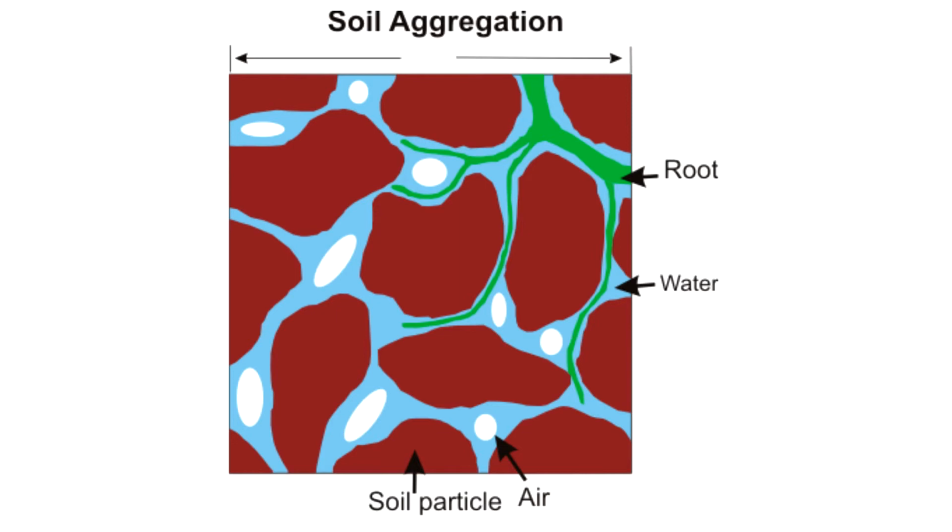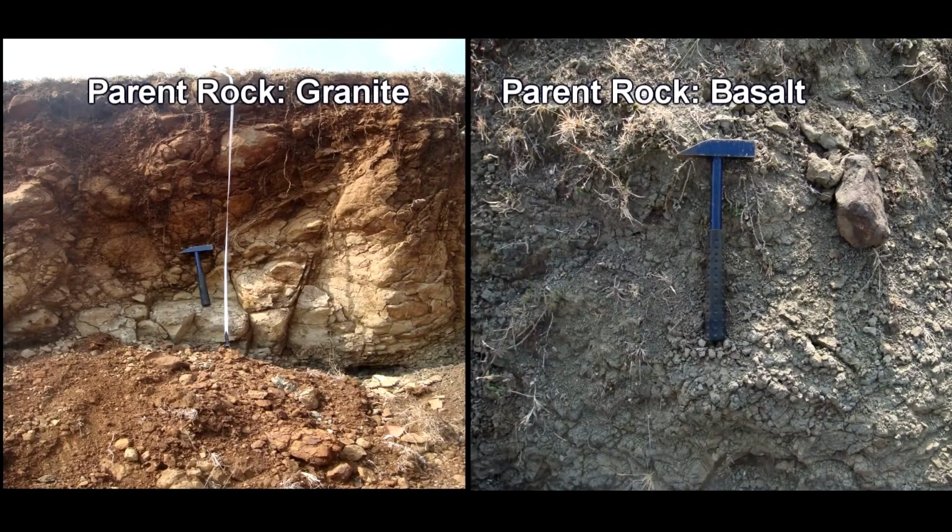The pore spaces are occupied by air and water. When they are occupied by air and water, it is very important because the plants derive the gases as well as the water requirement from these pore spaces. Different compositions of soils can be formed by different parent materials. So, it is very important that parent material controls the chemistry of the soil formation.